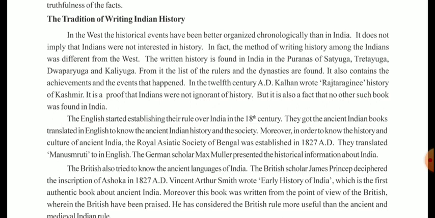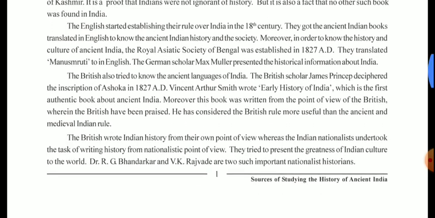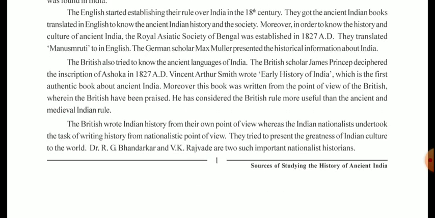Now, dear students, this will be a bit complex because you have read this in your 10th standard history also. The English started establishing their rule over India in the 18th century. They got the ancient Indian books translated to know the ancient Indian history and society.